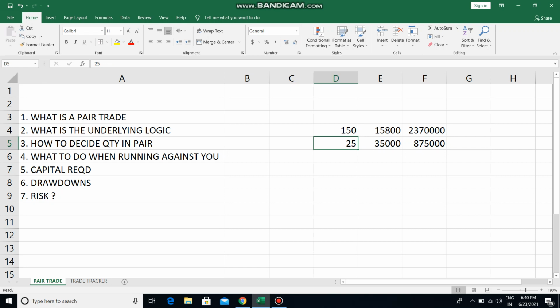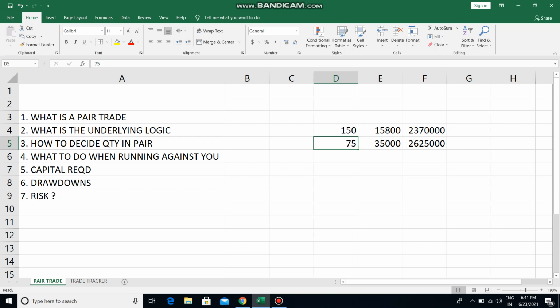To match, to go near to 23,70,000, I have to trade 3 lots of Bank Nifty. And when I trade 3 lots of Bank Nifty, then the value comes very close to each other, 23 lakh and 26 lakh. Which means that for me, if I am trading a Nifty and Bank Nifty pair, I have to trade 2 lots Nifty, and with 2 lots Nifty, I have to trade 3 lots Bank Nifty.